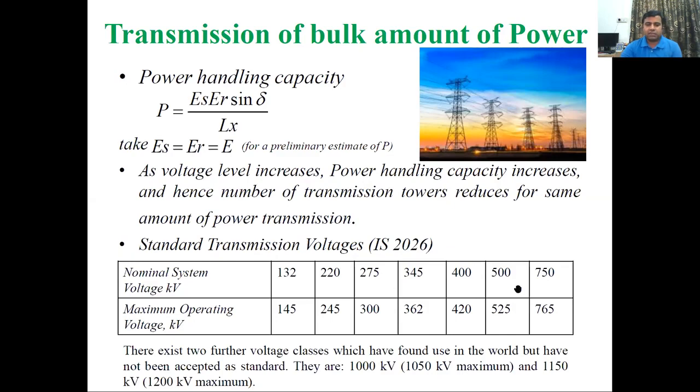So these are some voltage levels, standard transmission voltage levels as per the standard IS 2026, and the maximum operating voltage for a particular level will be approximately 10% more than that. Besides these transmission level voltages, there are two more transmission level voltages like 1000 kV and 1200 kV, but these two voltages are not accepted as a standard for transmission of power.